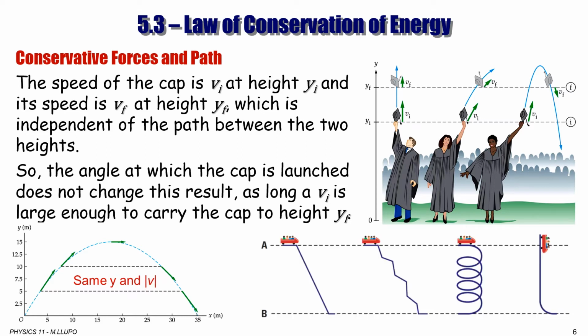In the diagram on the bottom right, if the car has to move from level A to a lower level, level B, no matter the path taken, either straight down, at an angle, in a circle, or a zigzag, the speed is going to be exactly the same when it reaches level B. So conservative forces do work on an object, and the resulting speed is independent of the path taken.